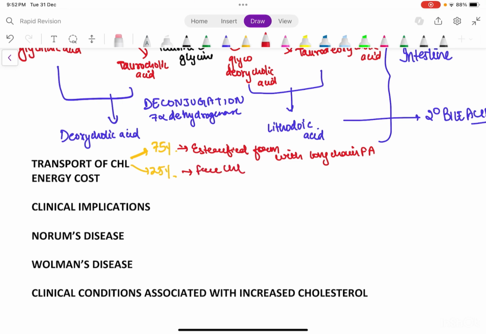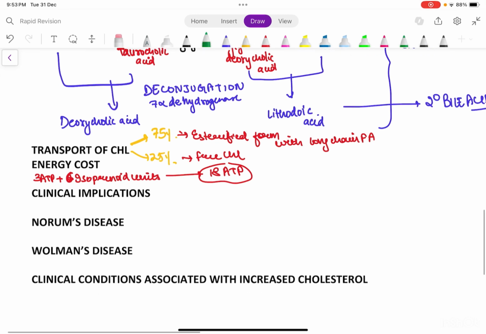Now energy cost. You need 3 ATP for 1 isoprenoid unit, and you use 6 isoprenoid units, so you will have 18 ATP energy cost. Now clinical implications. Now Norum's disease. Basically, just know one reaction and you will know what is happening in Norum's disease.